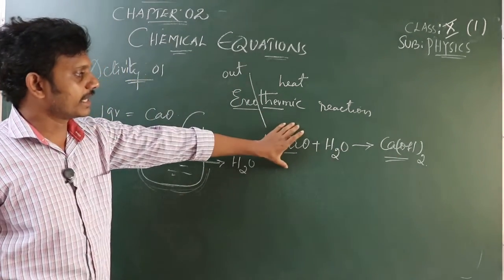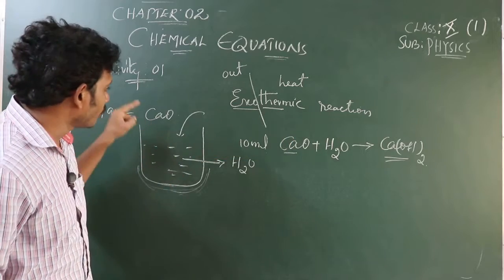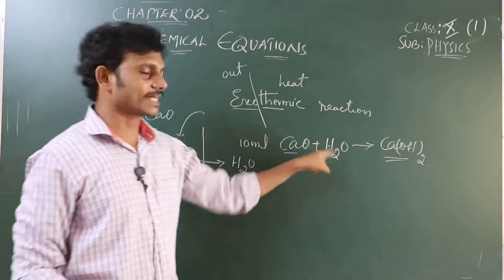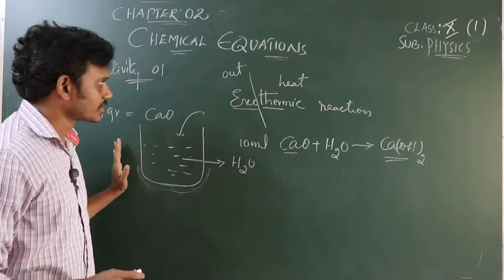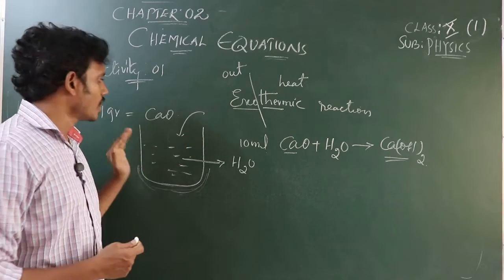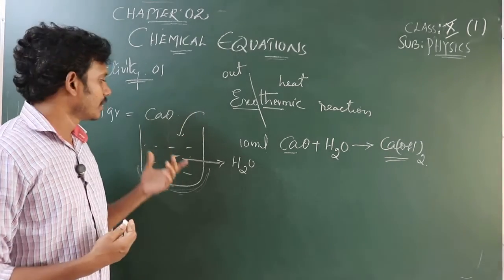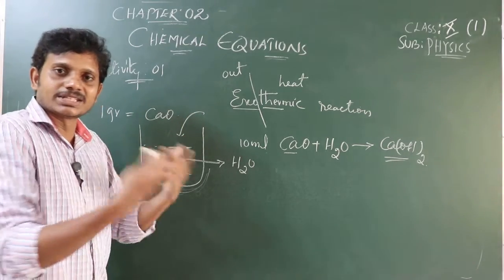So this is the chemical reaction that takes place when you add water and calcium oxide. Which type of reaction is this? It is an exothermic reaction. Why is it called an exothermic reaction? Because heat is evolved, heat is released.